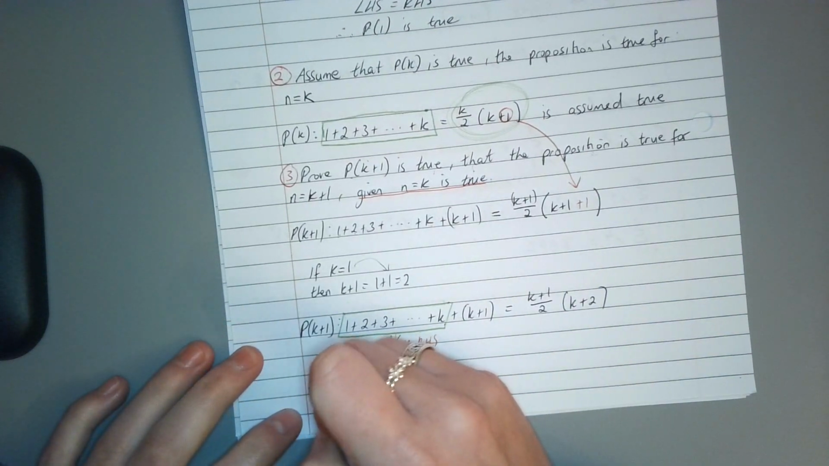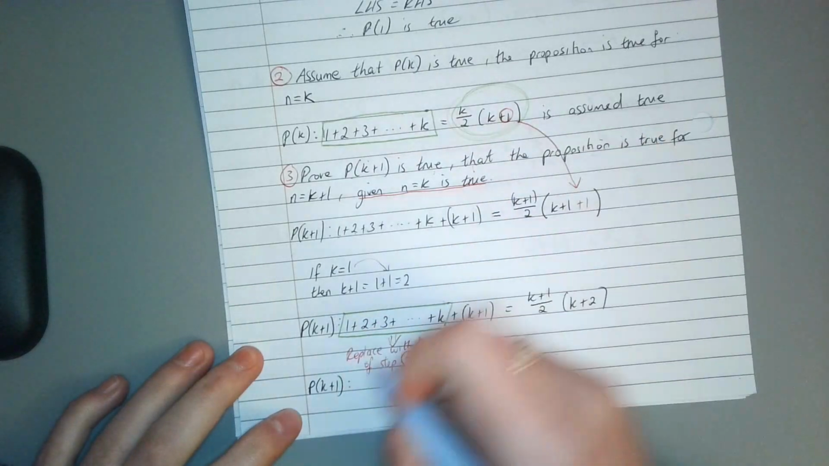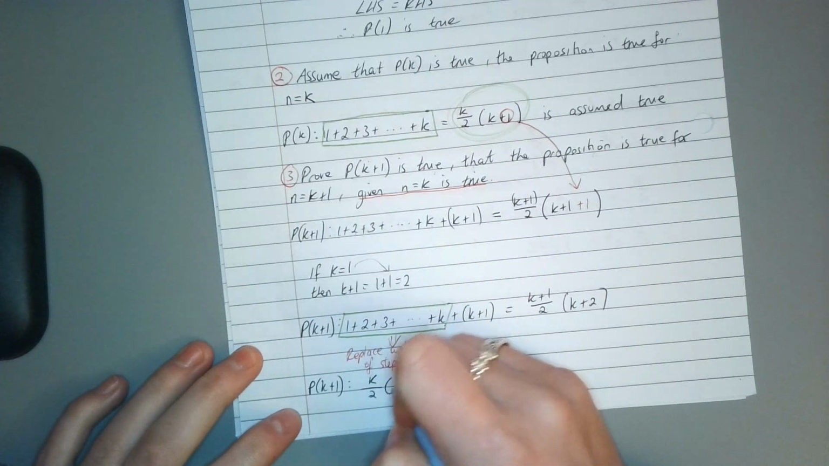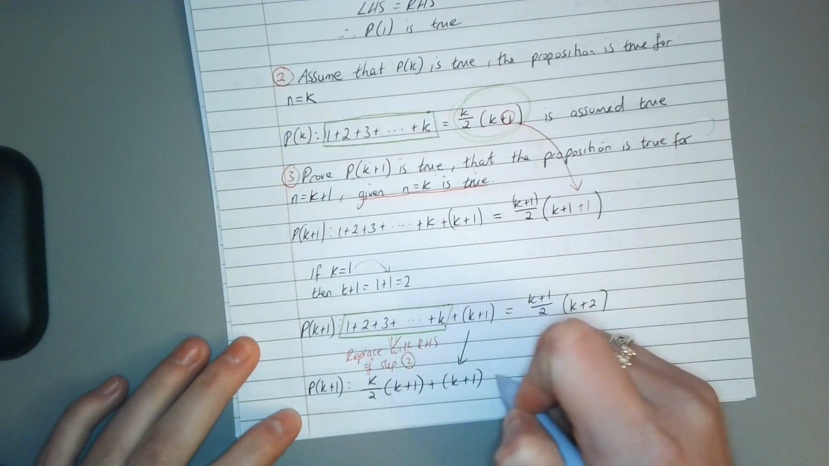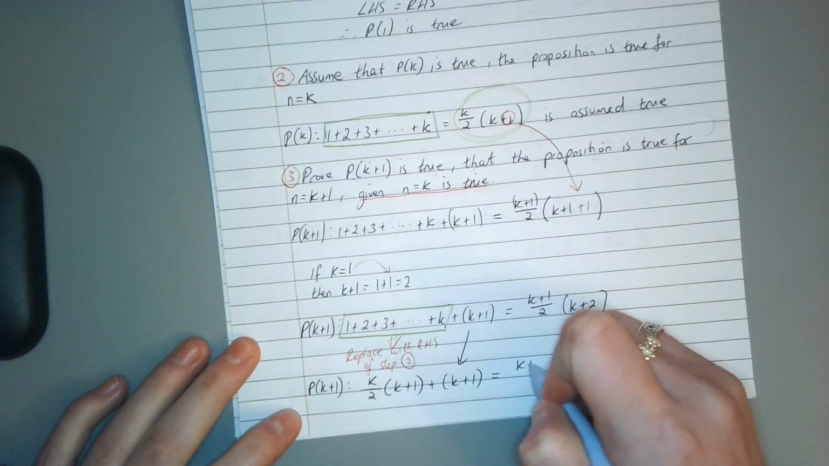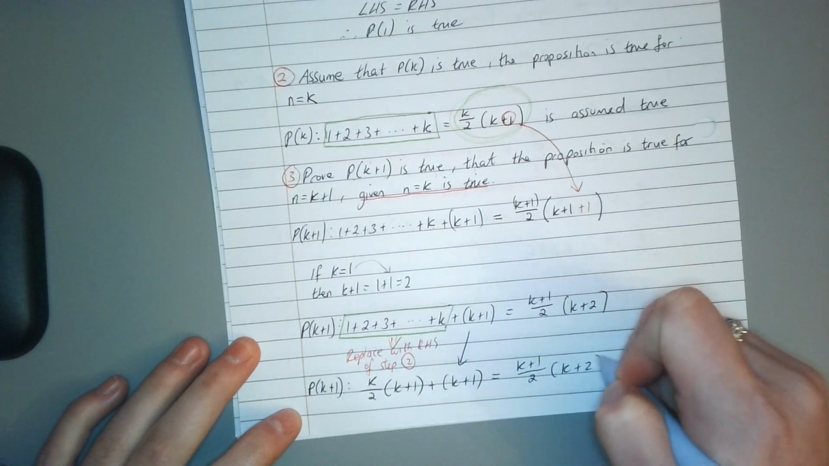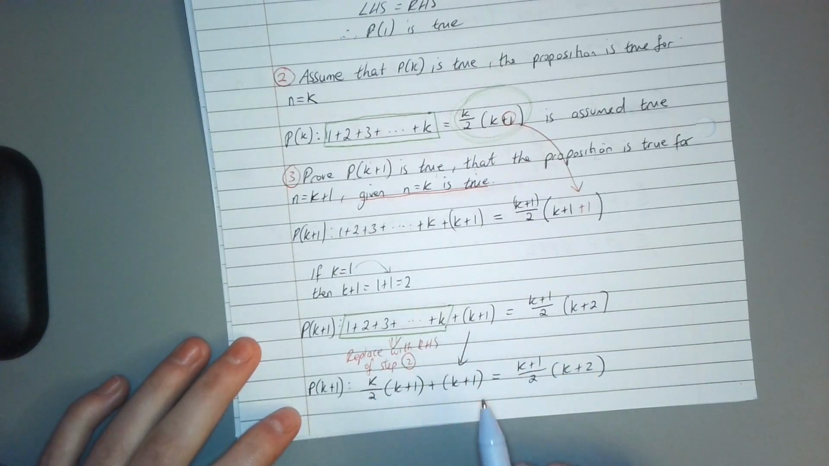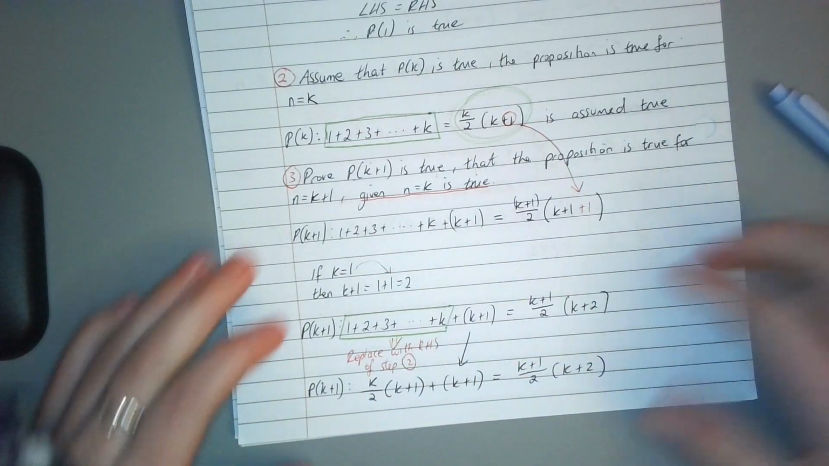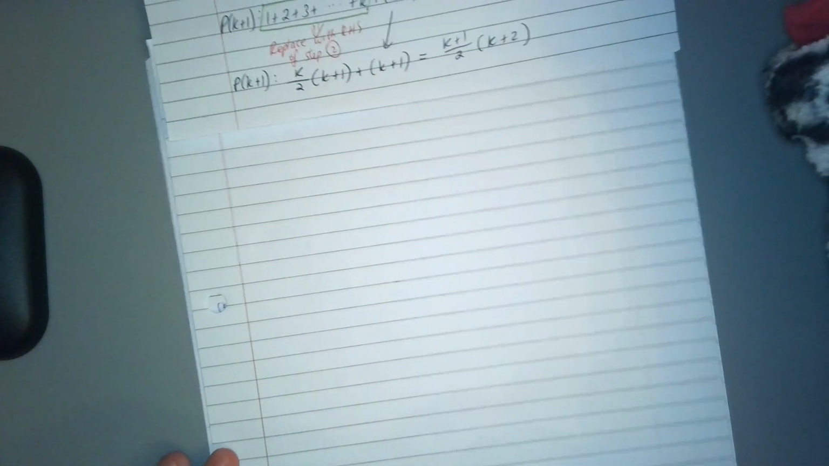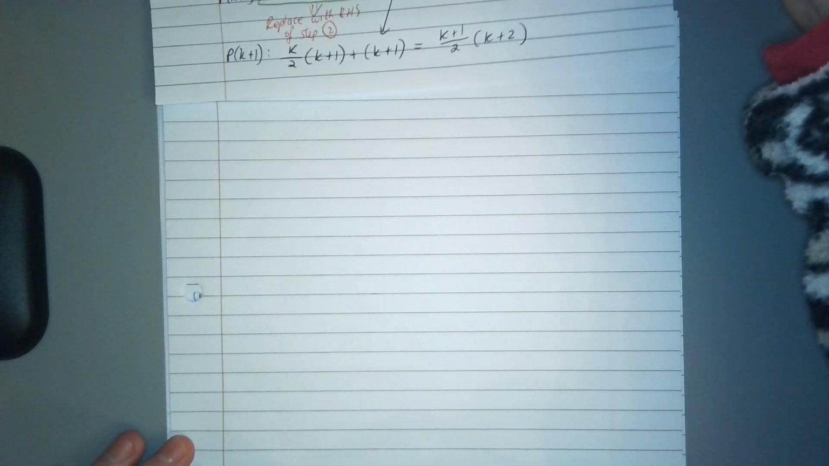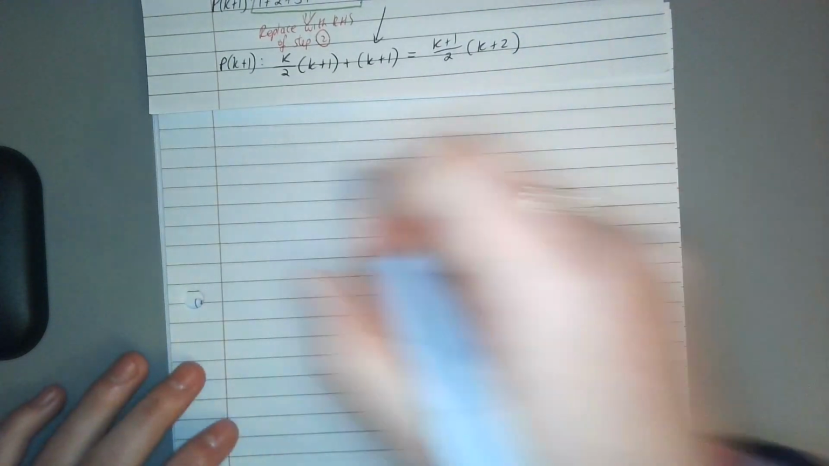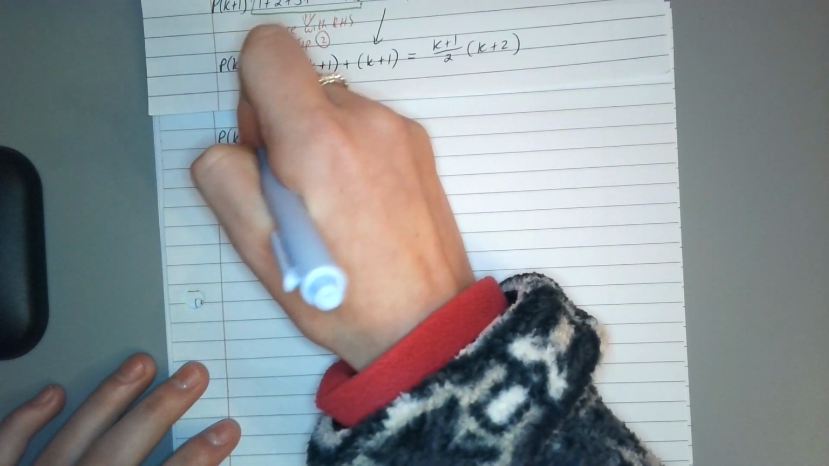We've got proposition k plus 1, and we're filling in k over 2 bracket k plus 1 plus the k plus 1 bracket equals k plus 1 over 2 bracket k plus 2. So when we multiply this out, they should equal to each other. Okay, so we'll move this up to the top here so we can see it, and we multiply out both sides. Okay, so proposition of k plus 1.